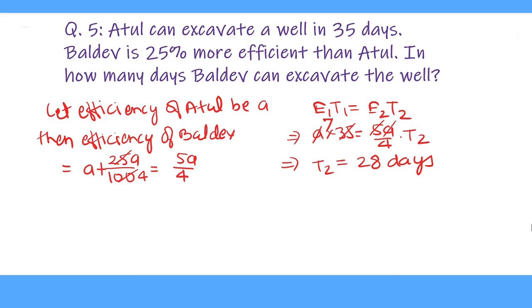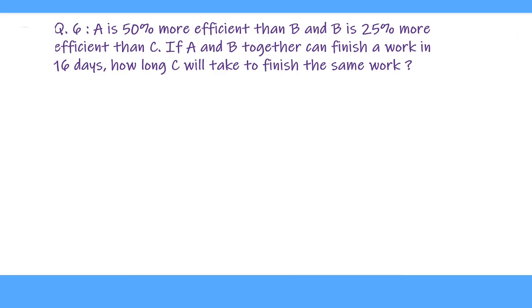This way we can use the shortcut formula and solve the questions very quickly. Now we solve one more question on efficiency. A is 50% more efficient than B, and B is 25% more efficient than C. If A and B together can finish a work in 16 days, how long will C take to finish the same work? So we solve like this. First we will solve by the normal method and then we will solve it by the shortcut method.